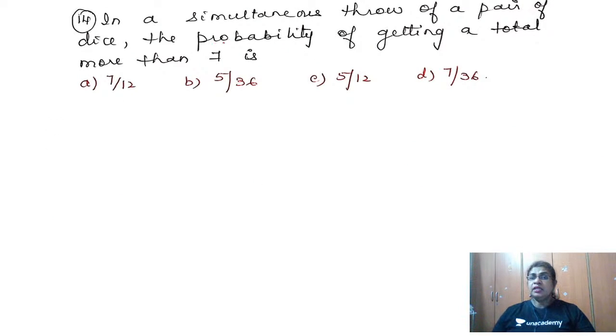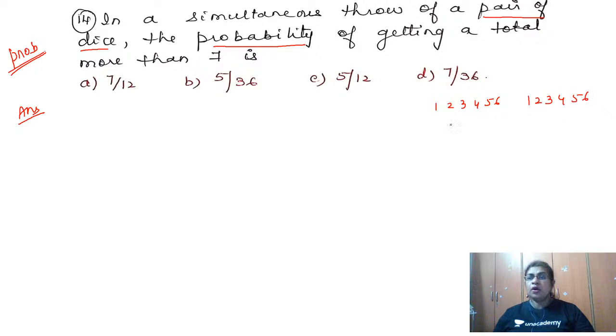14th one. In the simultaneous throw of a pair of dice, very important, the concept of probability comes into the picture again. Now I have a beautiful trick for you when you throw a pair of dice. One dice has the numbers 1, 2, 3, 4, 5 and 6, and the other dice also 1, 2, 3, 4, 5 and 6.